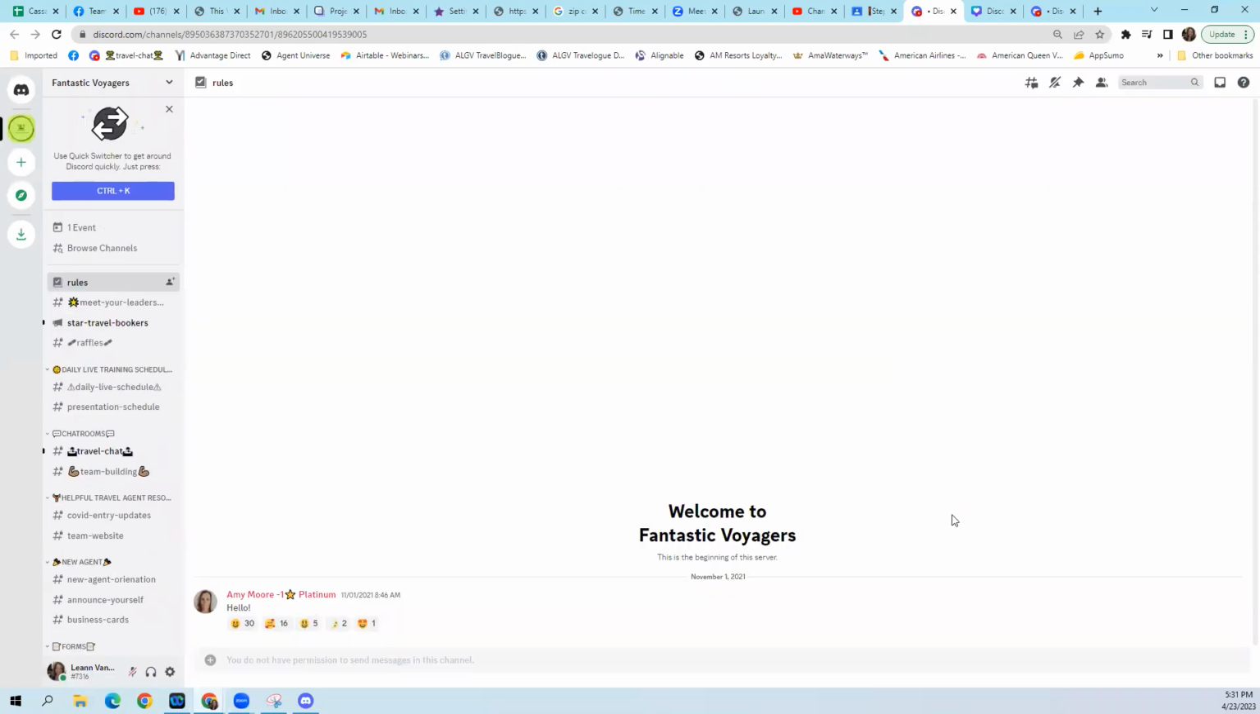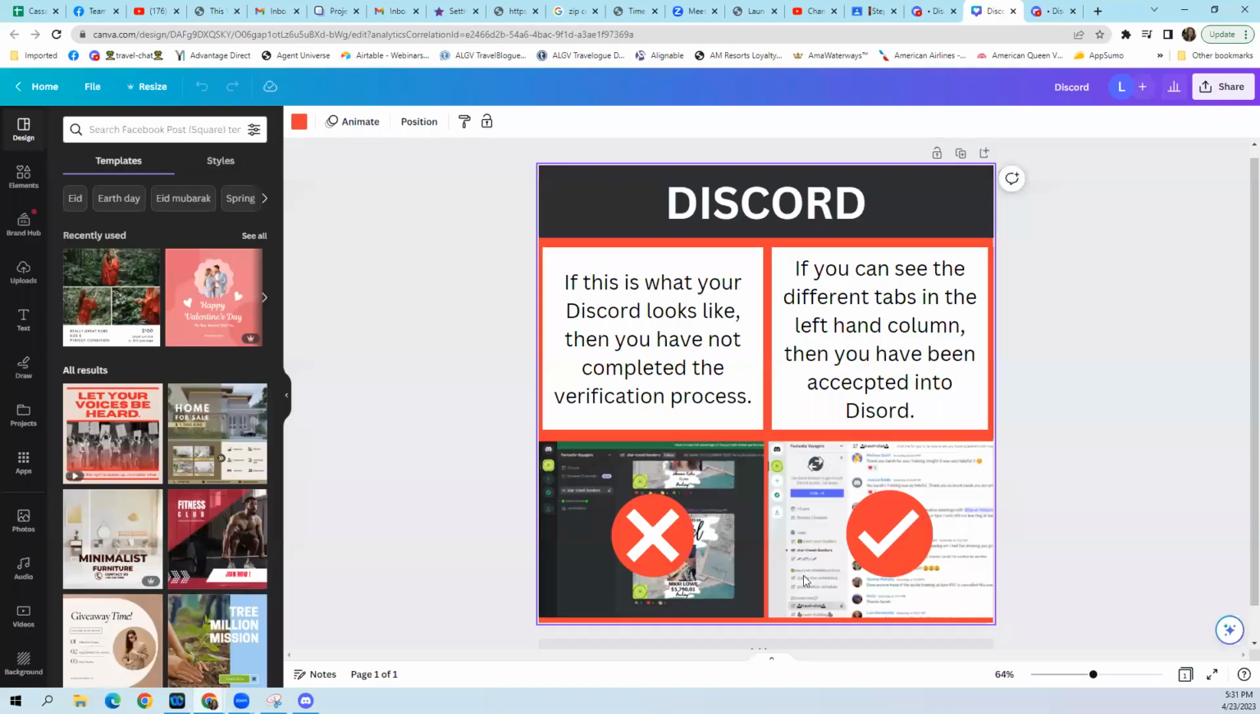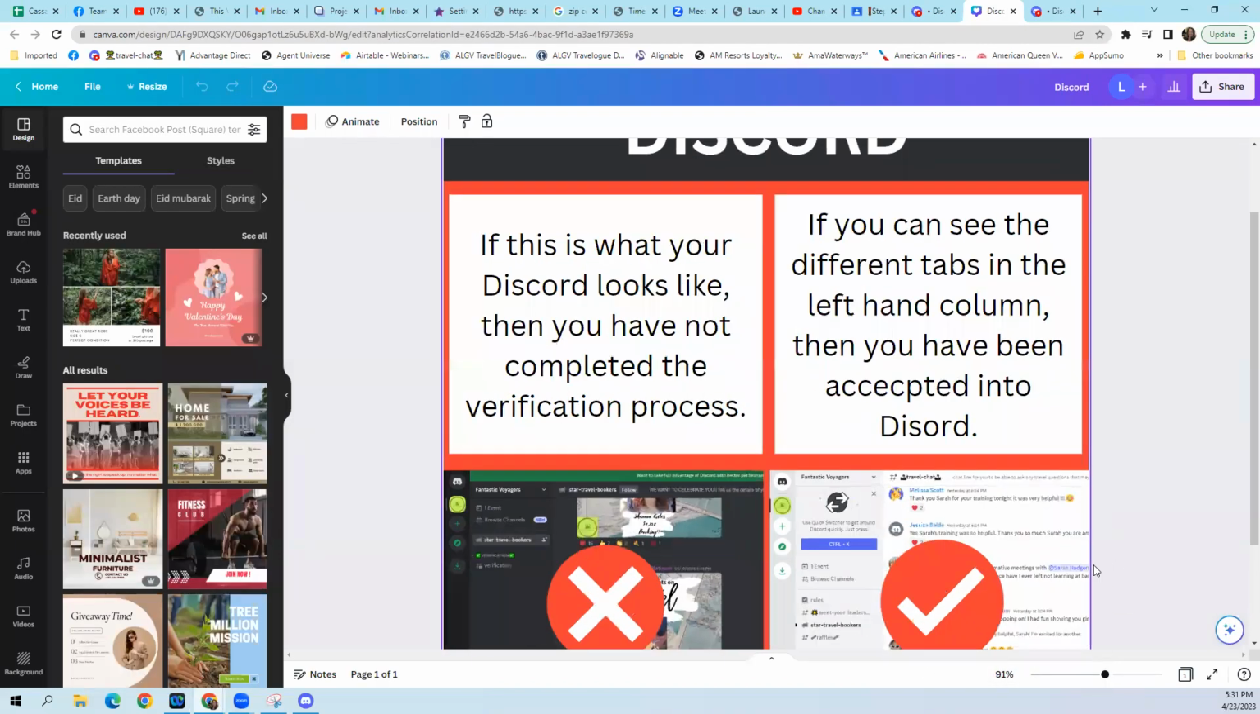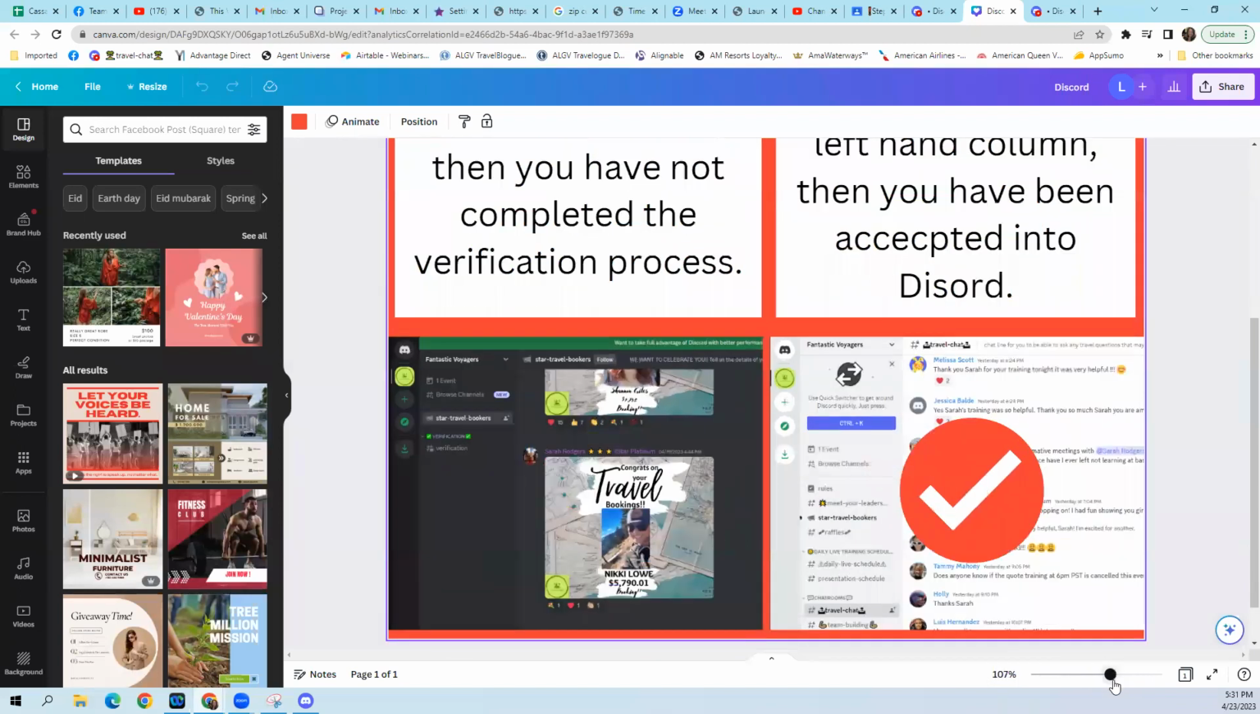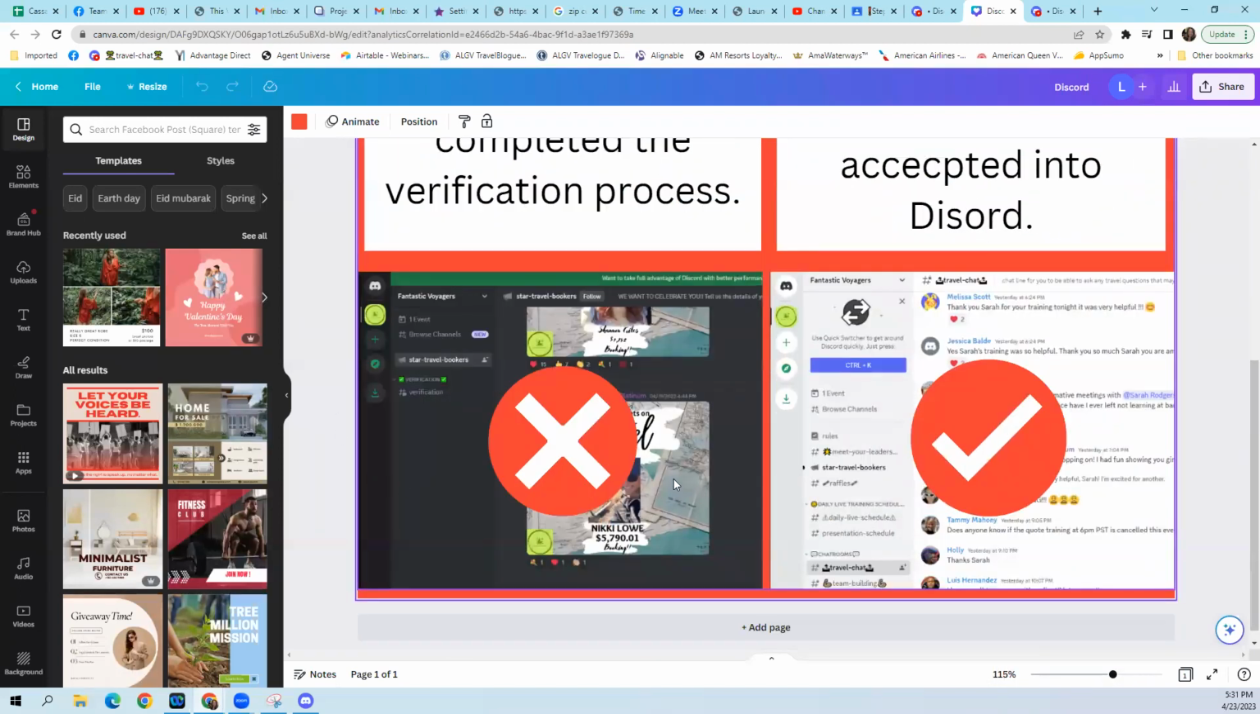All right, so this is Discord. I know that I am in because I have a column on the left with all of these different tabs. So if you are seeing something like this, let me enlarge this a little, where you don't have all of these tabs on the left-hand side, then you are not actually in Discord yet.